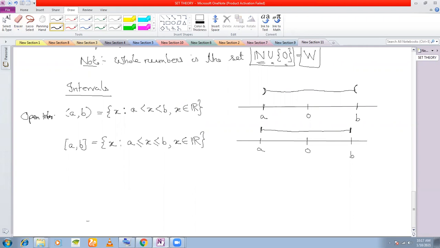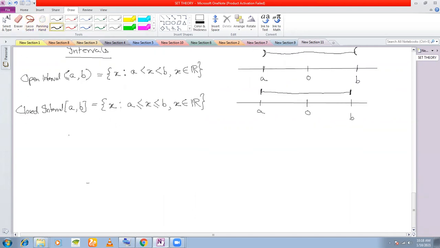Okay, why is it open? Because it has no boundaries. It is not touching A and B. It has no definite boundaries. That is why it is called an open interval. This is called a closed interval. Clear? Yes, sir. Again, we come to the concept of half open and half closed.